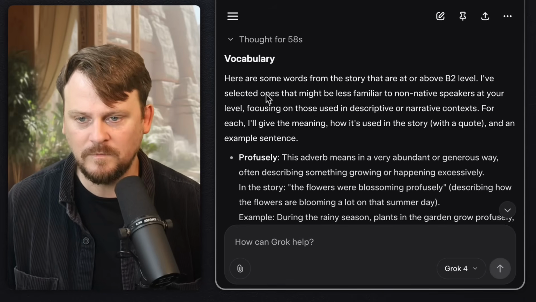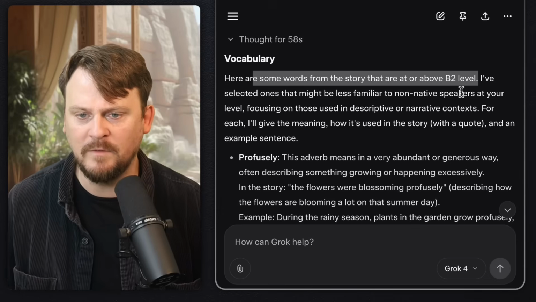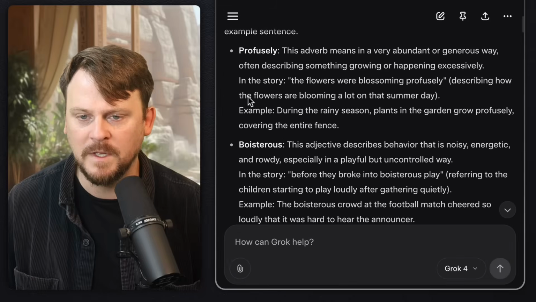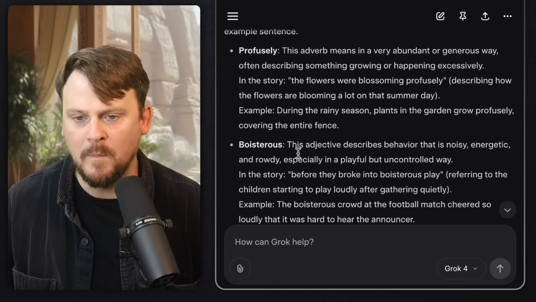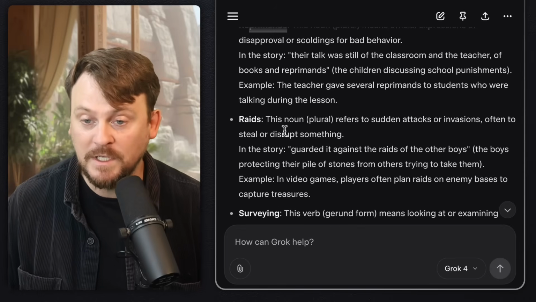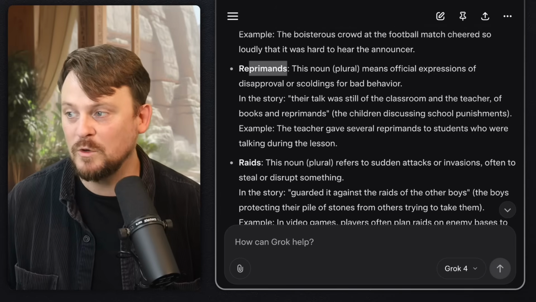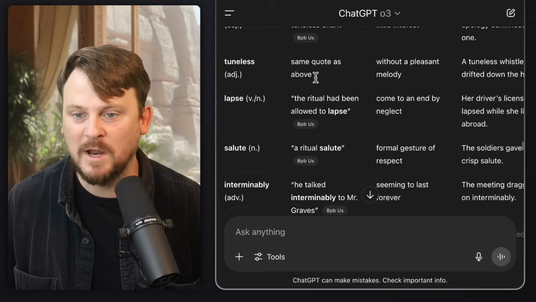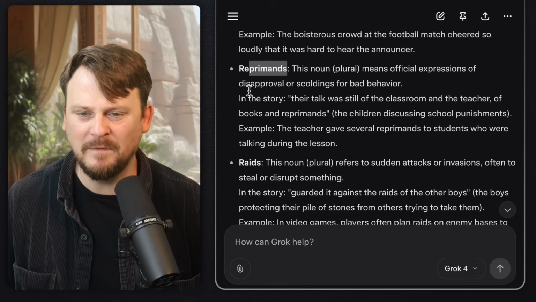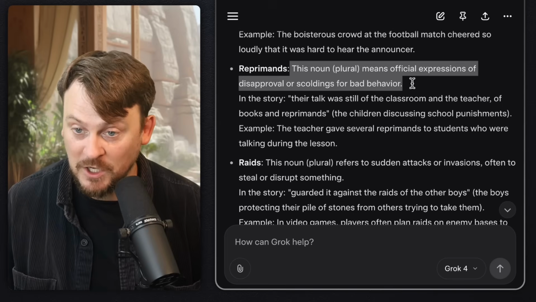Same request here. Here are some words from the story that are at or above B2 level. I've selected ones that might be less familiar to non-native speakers at your level. Similar words here, profusely, boisterous, similar words, right? Reprimands. So I would say, the choices are good. The only thing I will say is, this is something that just generally tends to be true. ChatGPT is pretty good at formatting, and Grok is not so good, right? It's kind of like a wall of words feeling here, right? Although, again, the selection is good.